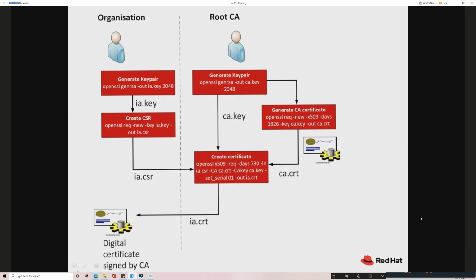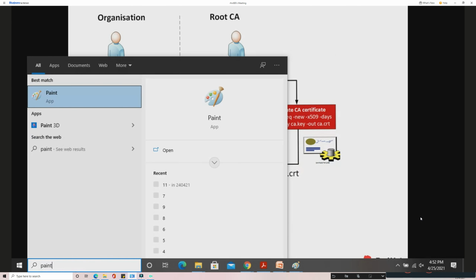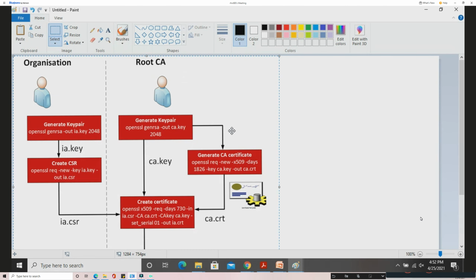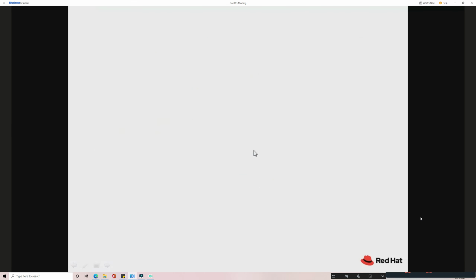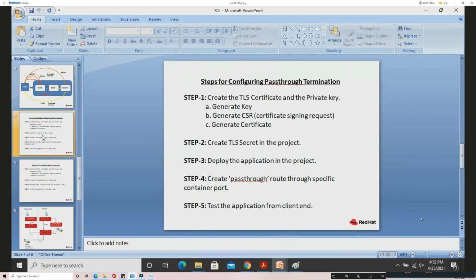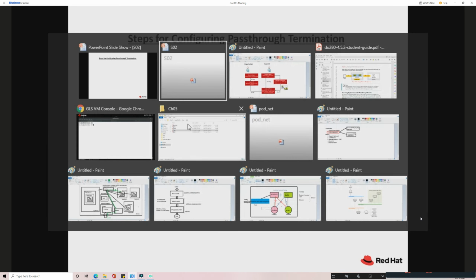I'll take a screenshot of this for reference. Okay, now we'll go and discuss how to configure this pass-through route. What are the steps we have to follow to configure this pass-through route? First we'll discuss the pass-through route, then we'll discuss the edge route. So how to configure the edge route, and what are the steps to follow to configure that?